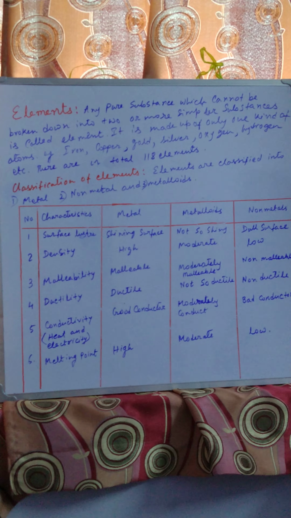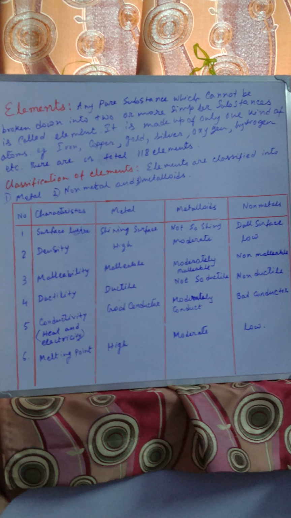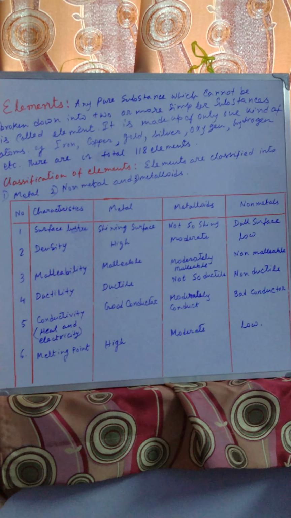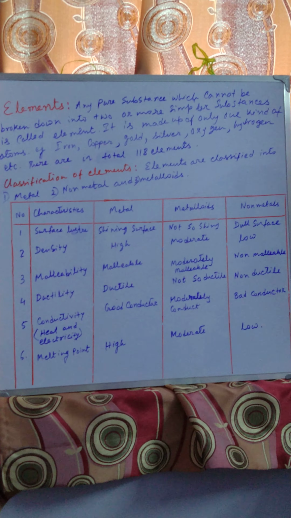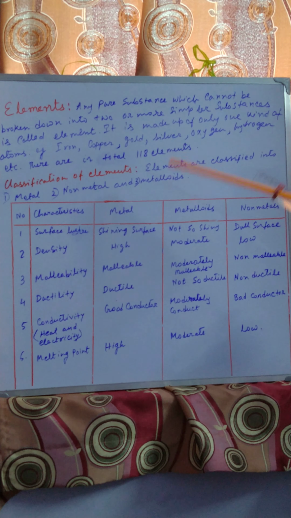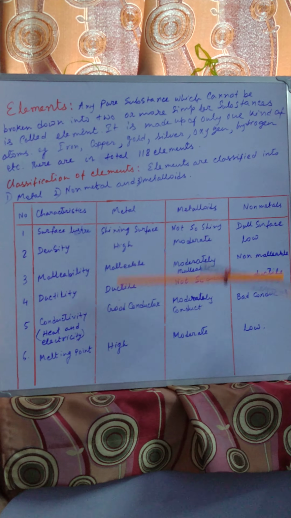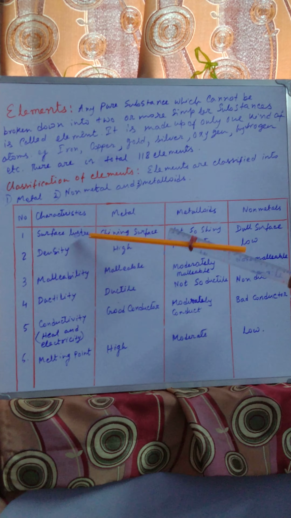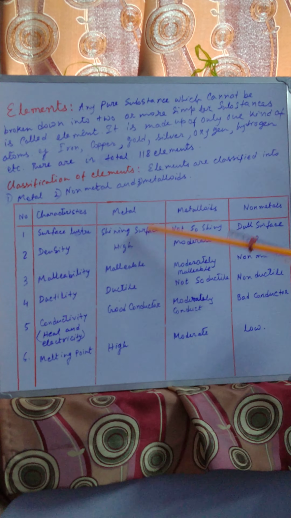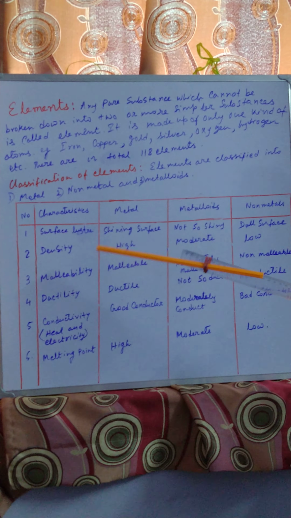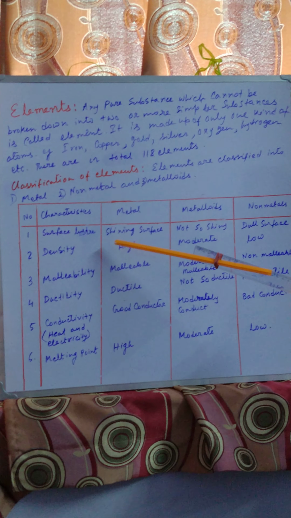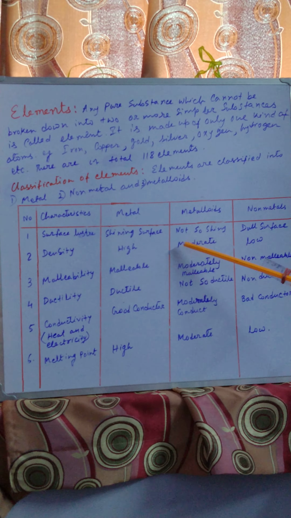So in case of all these things, you will learn this chart to write down the characteristics. If we ask you to write down the characteristics of metal, you will write these points along with this: surface luster, shiny surface.